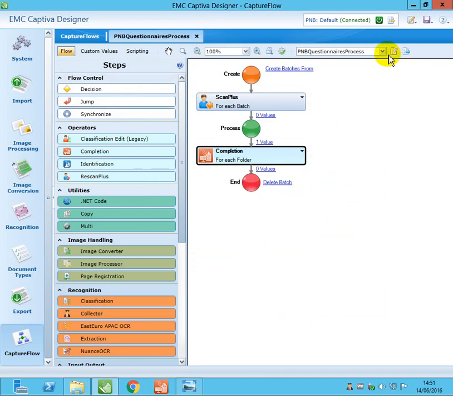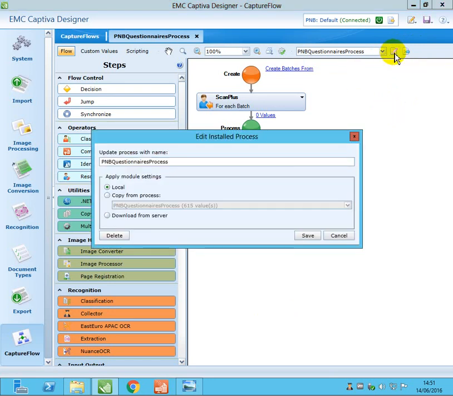So now here you can just click on edit installed process. I'm going to select this edit installed process. So just the financial PNB questionnaire process, yes, and click on save.